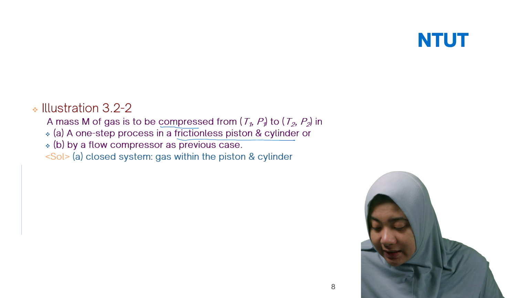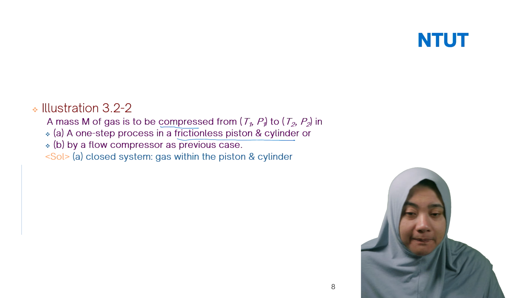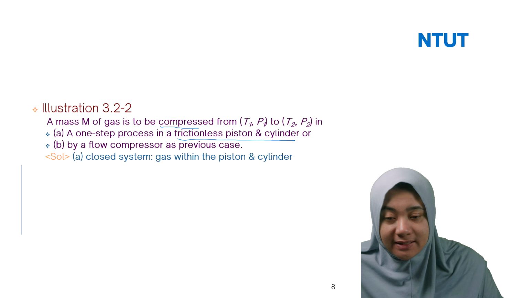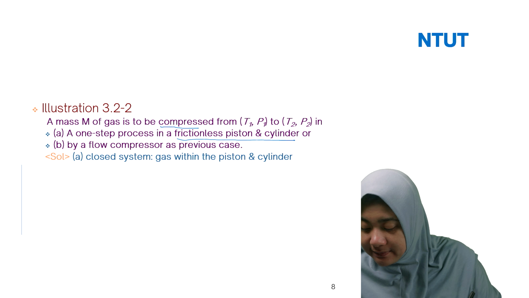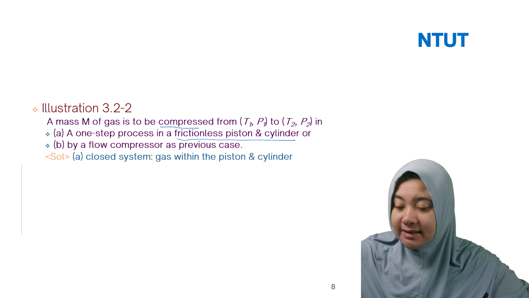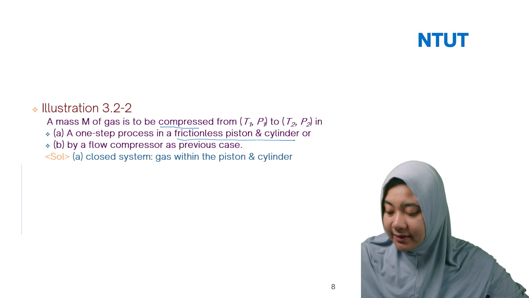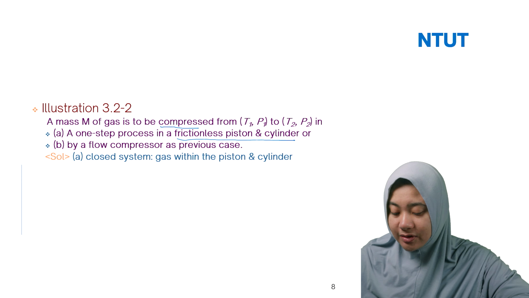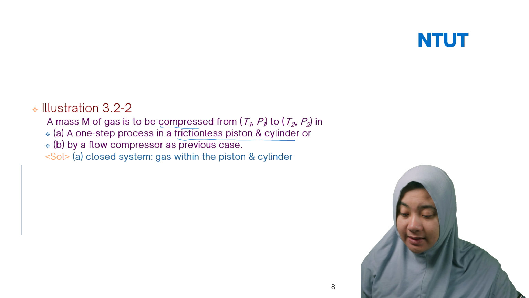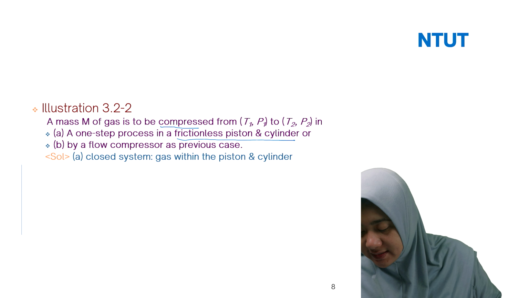So here we need to assume that you have an open and also a closed system. So what's the difference between these two? For the closed system, let me draw the system first, so it's much easier.